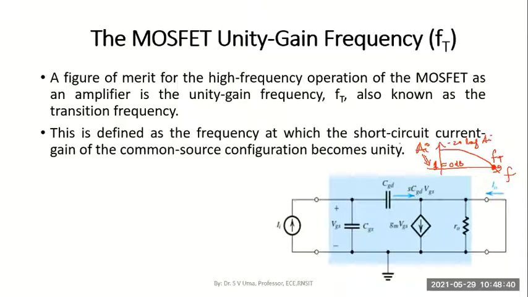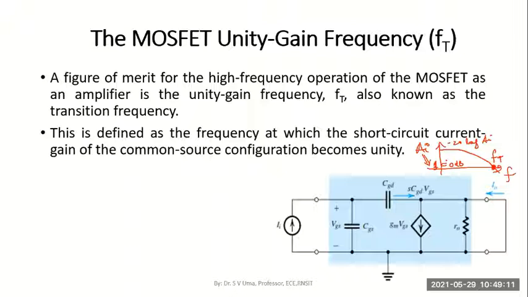In that case, the unity gain frequency of the MOSFET you can check. This FT may be around 5 megahertz or something. Just check once. This gives us a figure of merit for the MOSFET. It is the frequency at which the short circuit current gain of the common source configuration becomes unity.